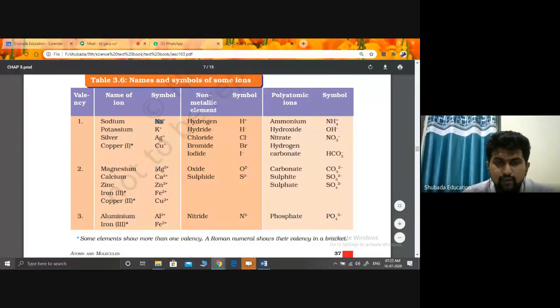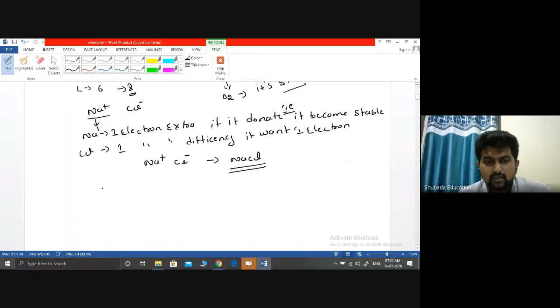See this table. If Mg is to be added, Mg has 2 extra electrons and has to donate them. Writing magnesium plus Cl is not the right way, because magnesium has 2 extra electrons but chlorine will take only 1. So how many chlorines do I need? I need 2, so you will see MgCl2.